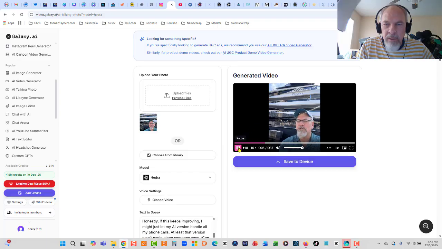Okay, there you have it. Saved to the device, and your cloned AI voice has been done using Galaxy AI.